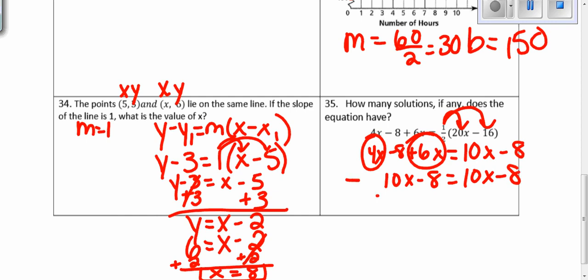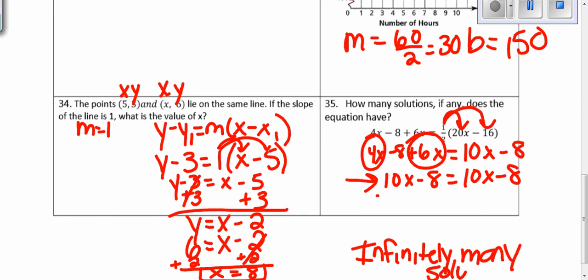Right here, you have the same expression on both sides. You have 10x minus 8 equals 10x minus 8. So you could stop solving here and say there's infinitely many solutions. When you have the same thing on both sides, you're going to have infinitely many solutions. Just think about it. The lines are going to line up right on top of each other if they had a graph. So the graph is only going to look like there's one line when you graph them. And therefore, every single point on those lines is a solution to them.